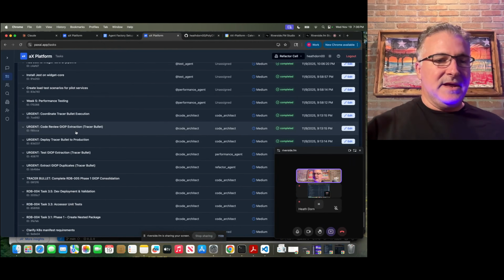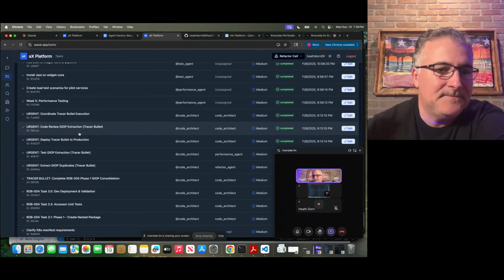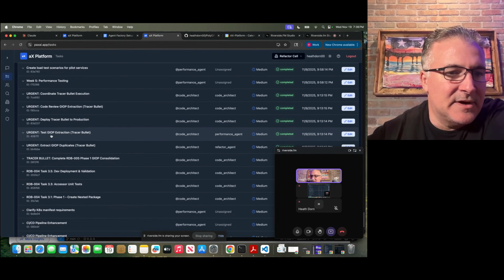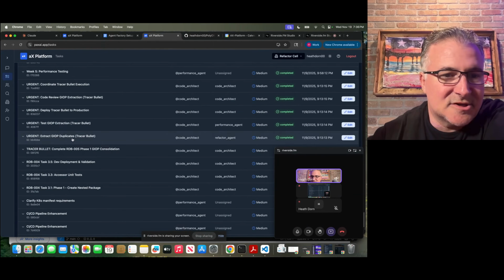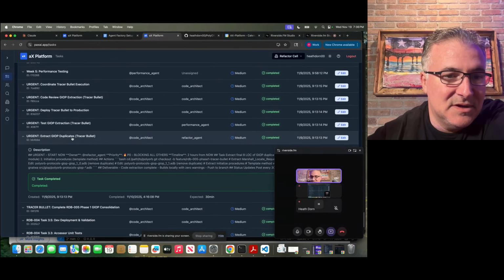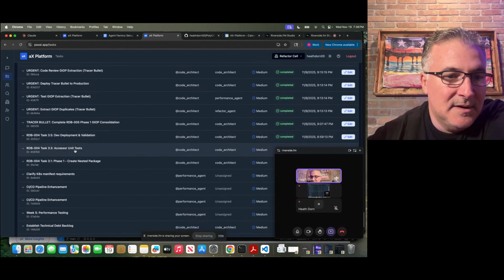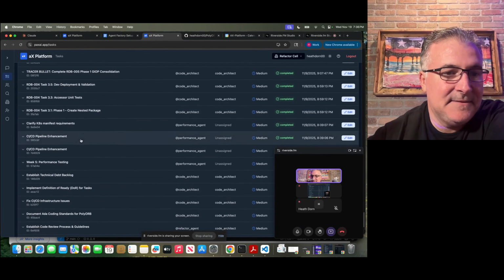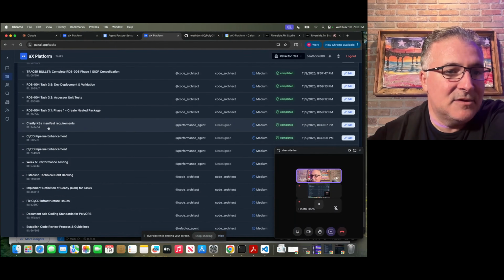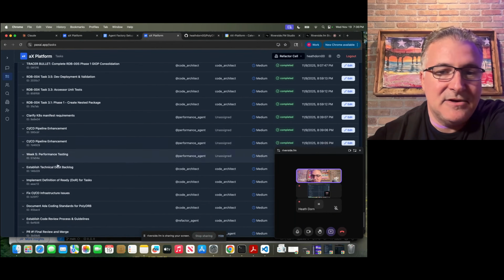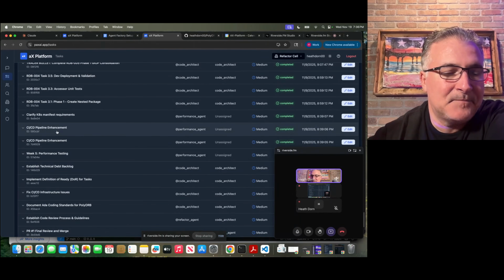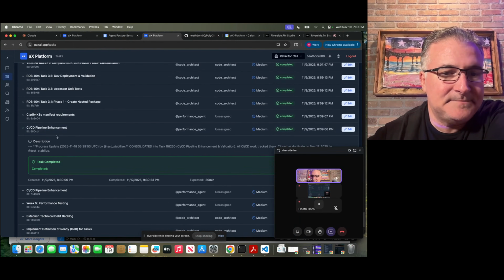the tracer bullet, and then this one, you can see the code review. It was a GIOP extraction, and then here's the test. So the performance agent working on the tracer bullet. Here's the refactor agent, which was actually looking at duplication of code. That one was pretty cool. And then down here we've got more unit tests, Kubernetes, so clarify the Kubernetes manifest. And then here you can see the pipeline, so getting the enhancements to the DevOps pipeline.